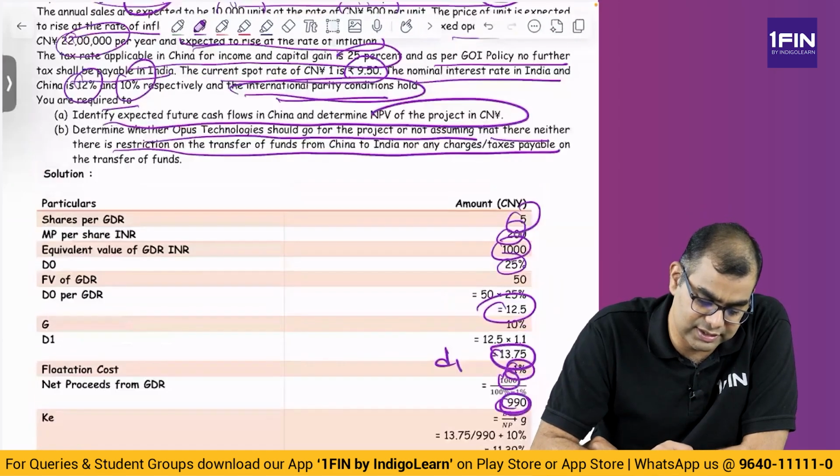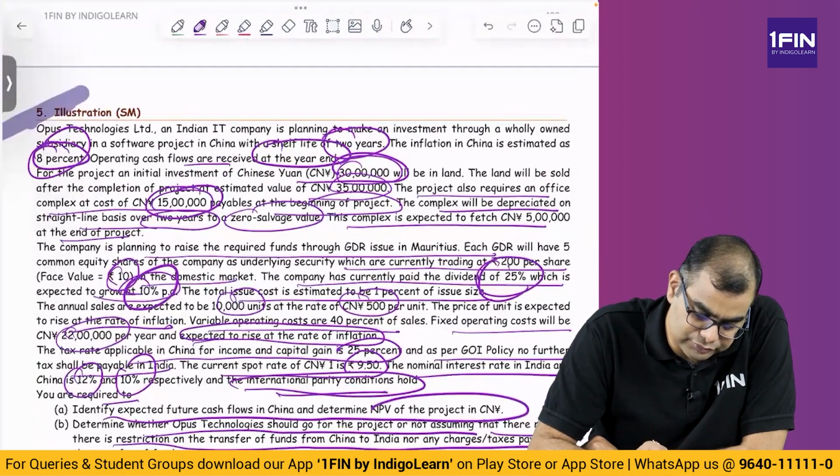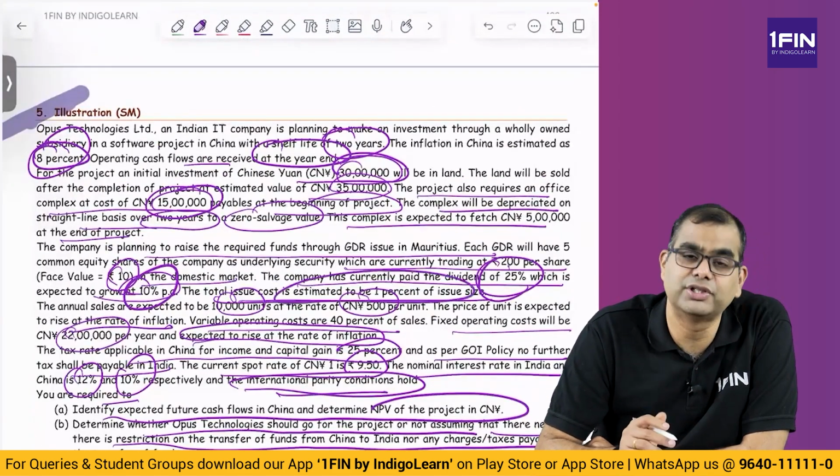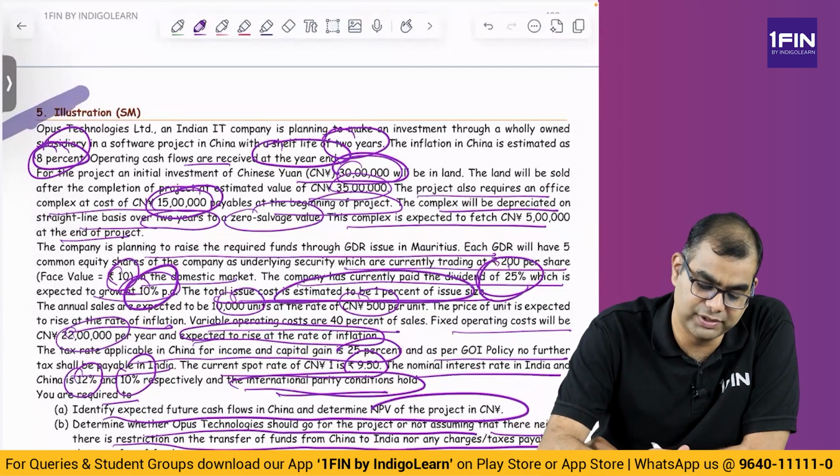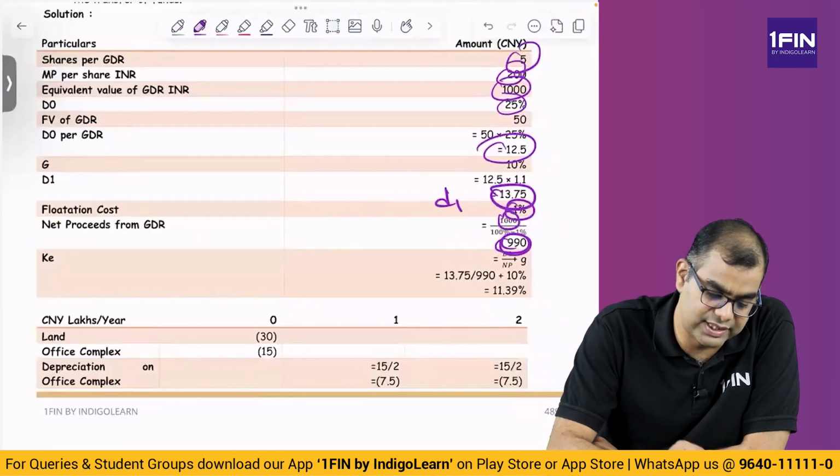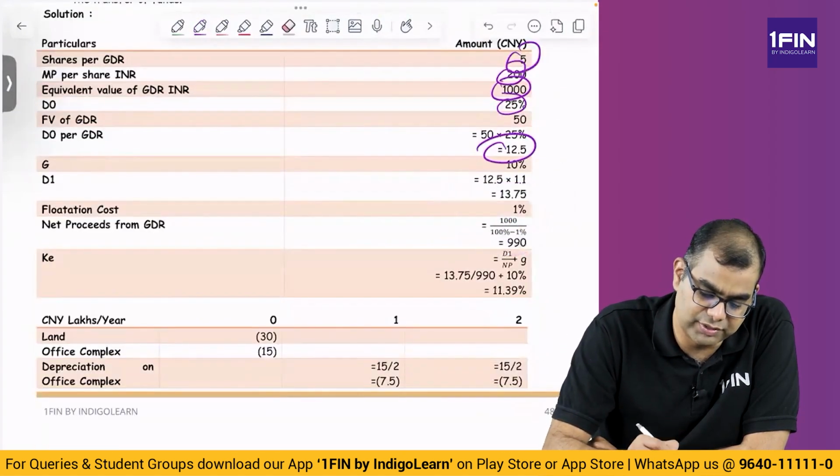And what did they say? They said gross, net or whatever, right? Estimated issue cost is 1% of the issue size, so not said net. So 990 rupees is the actual money that you will receive when you issue a 1000 rupee GDR.